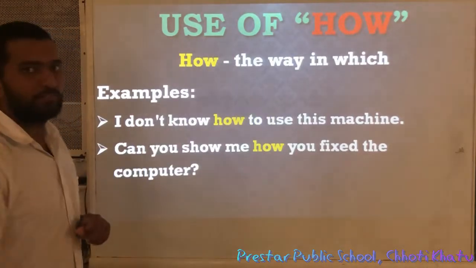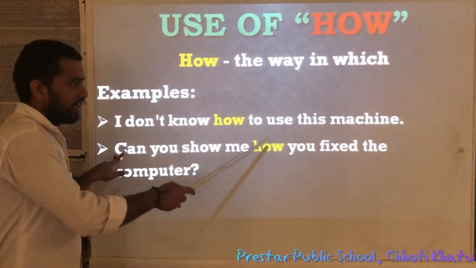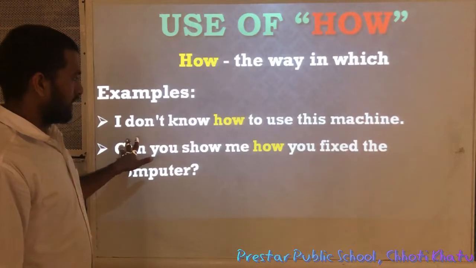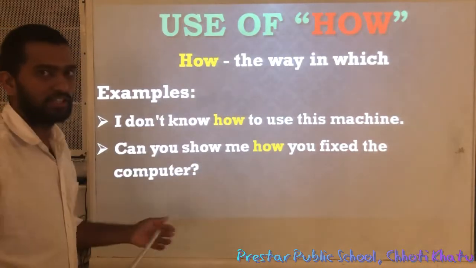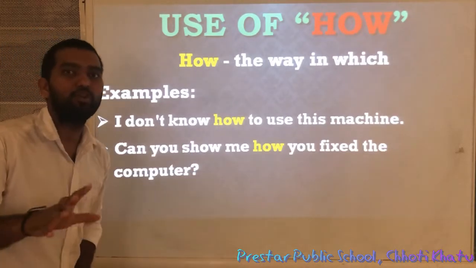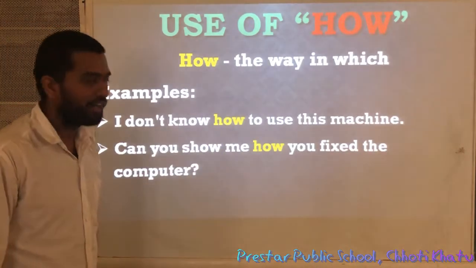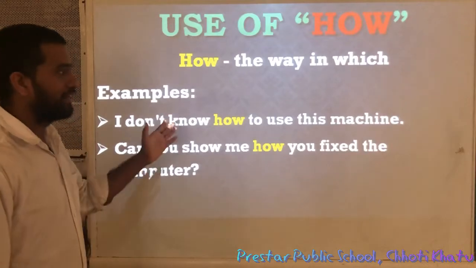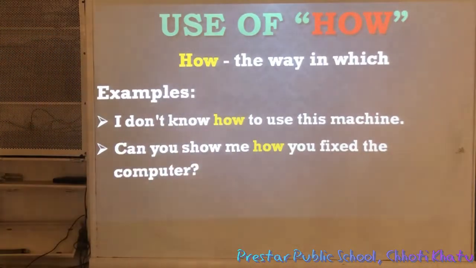Look at the second example now. Can you show me how you fixed the computer? Means, can you show me in which way you fixed this computer? Means to tell the process of something, process of doing some action, we use how in a sentence. Okay? To explain the process or to know the process, how it is done, we use how. Okay? Next,